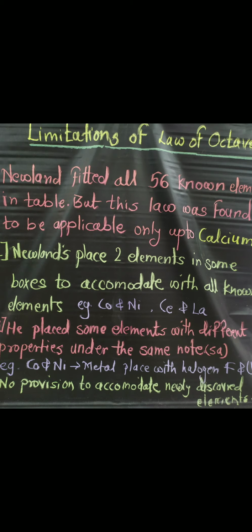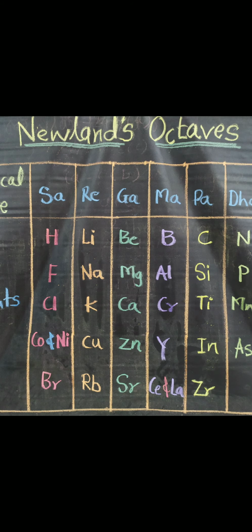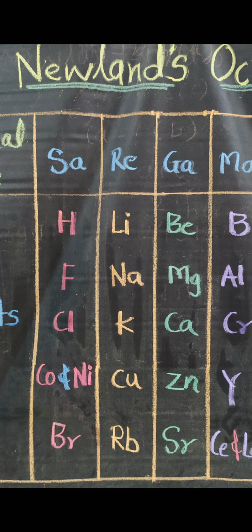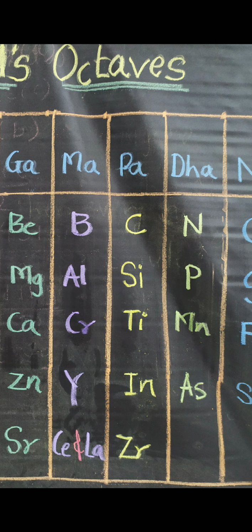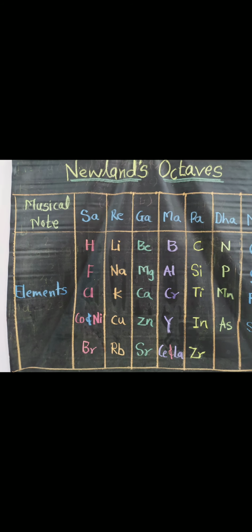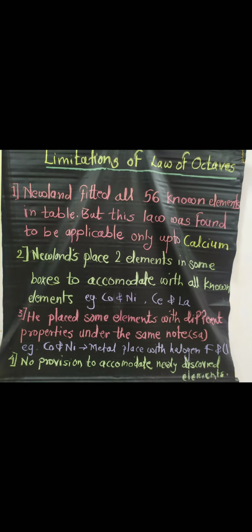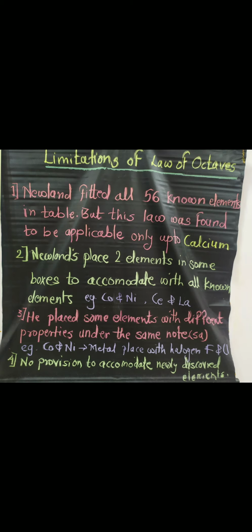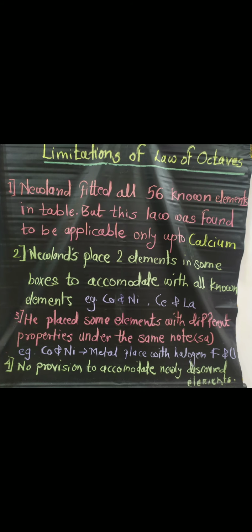You can see in the table, below chlorine you can see Co and Ni, and also below Y there are Ce and La. Then the third limitation: he placed some elements with different properties under the same note.